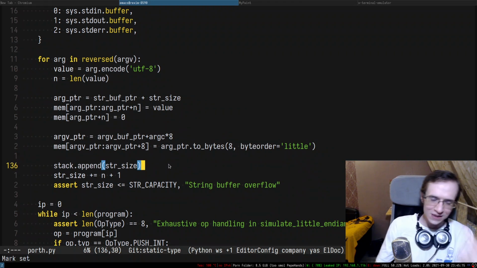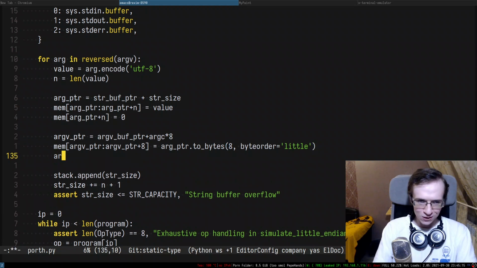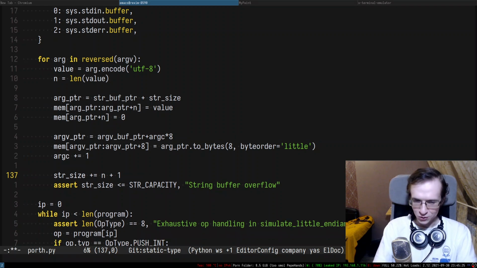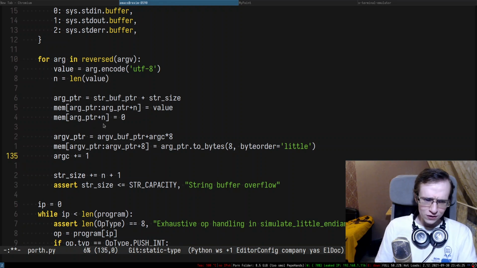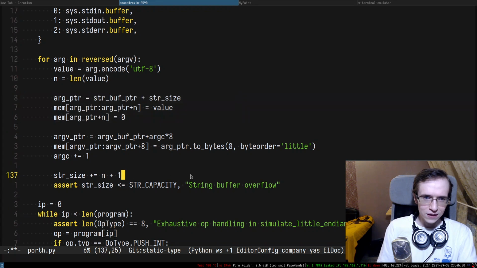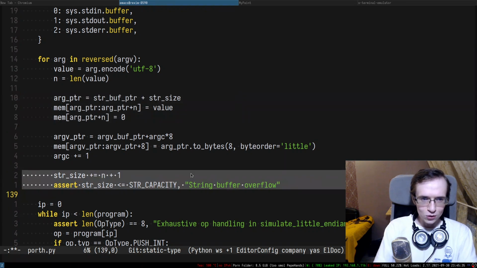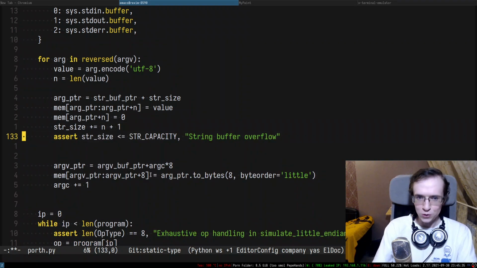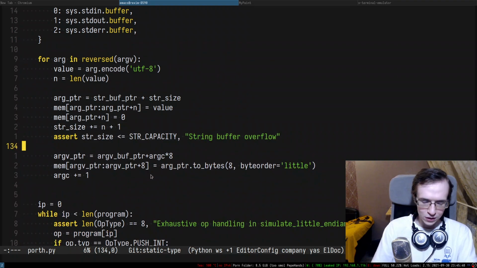Alright, and after we add this entire thing, I need to do argc plus 1 to increment the amount of arguments, right? So we used to push this kind of stuff on the stack, we don't have to do that anymore. Okay. Interestingly enough, this is where we copy the string, and I think we need to increment the size of the string buffer in here and check that we didn't overflow.